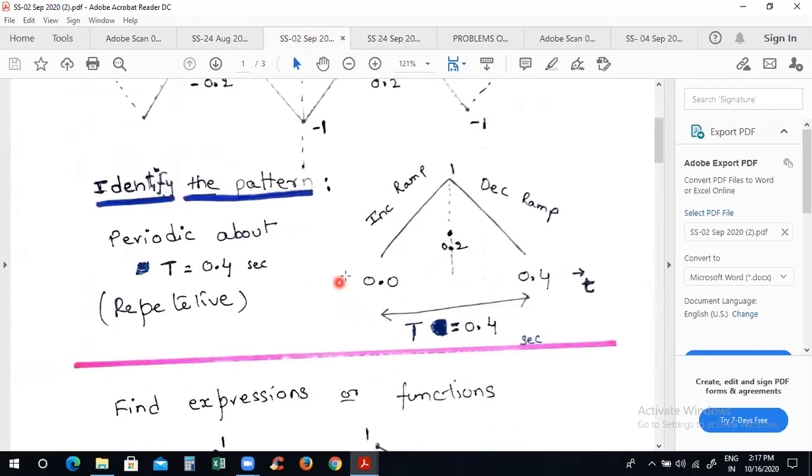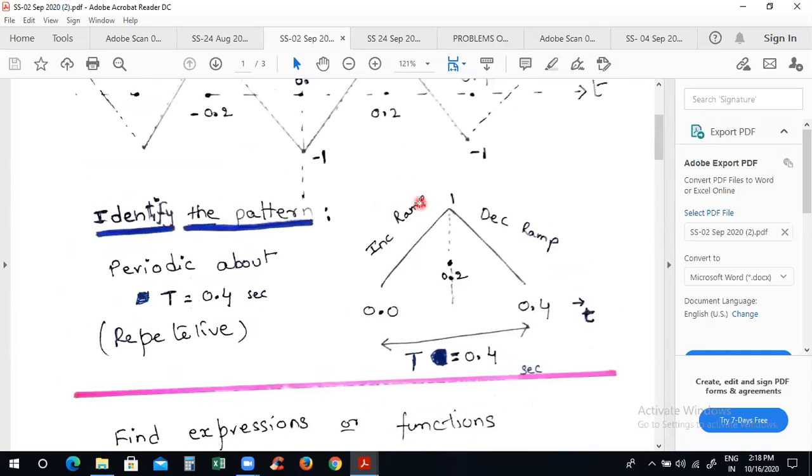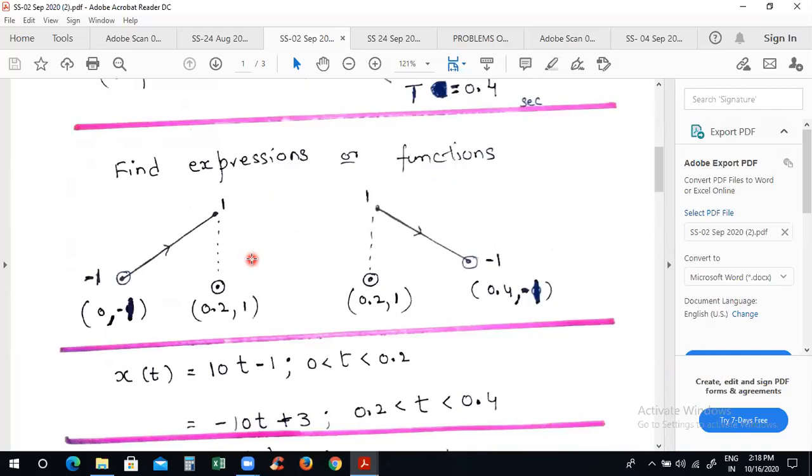For example, if I divide this triangular wave into two portions, the first portion is from 0 to 0.2, where an incremental ramp is there. The second portion is from 0.2 to 0.4, where a decremental ramp signal is there. So I have to find the functions. Otherwise, I can't apply it either for finding average power or for finding the exponential series. You have to remember the original signals.